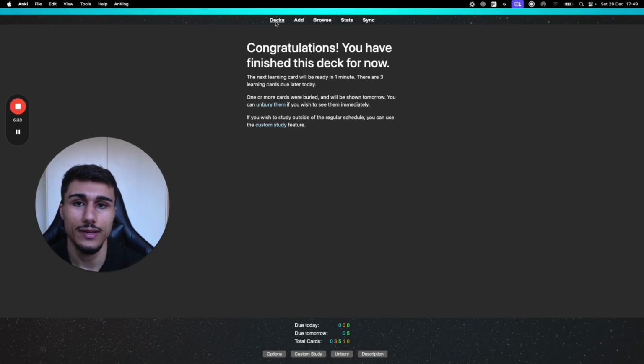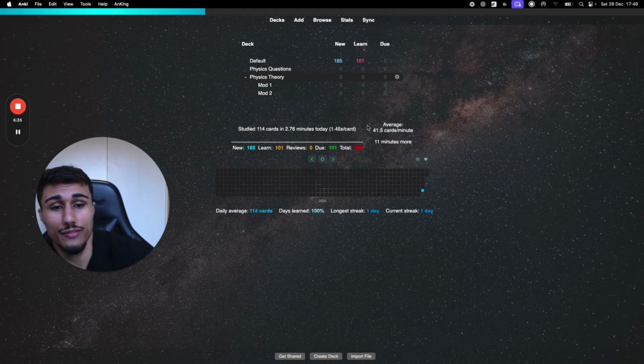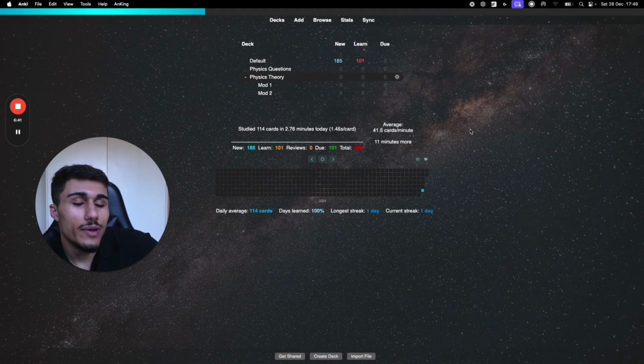That's how Anki works. Now, it seems like a lot, but I promise you it's not, because first of all, it tells you how long you have left to study. 11 minutes isn't much. And also, you're not going to have many cards. If you trust me, once you're learning this stuff, 1 card won't take you that long. It doesn't actually take you that long, I promise you. So half an hour a day, pretty much max, really.